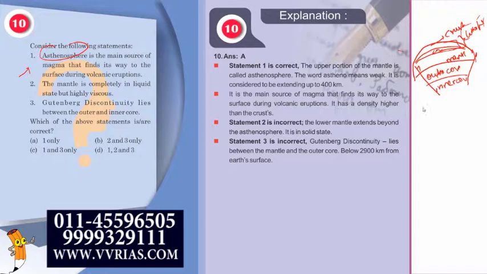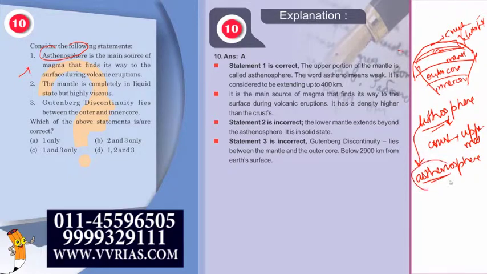The lithosphere comprises the crust plus the uppermost portion of your mantle. The layer just below your lithosphere is called your asthenosphere. What does asthenosphere mean? The asthen portion is a Greek word which means weak.